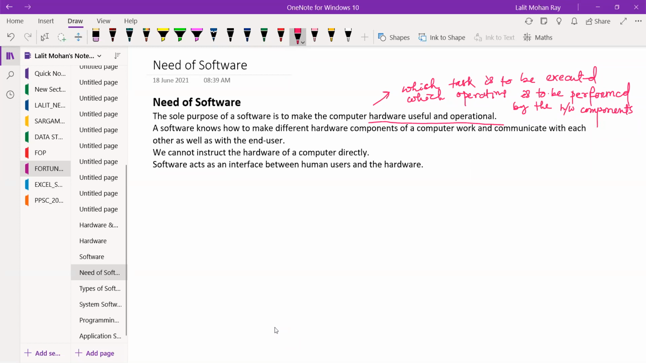This part is over. Any doubt? No, sir. For present. Only 17 students.